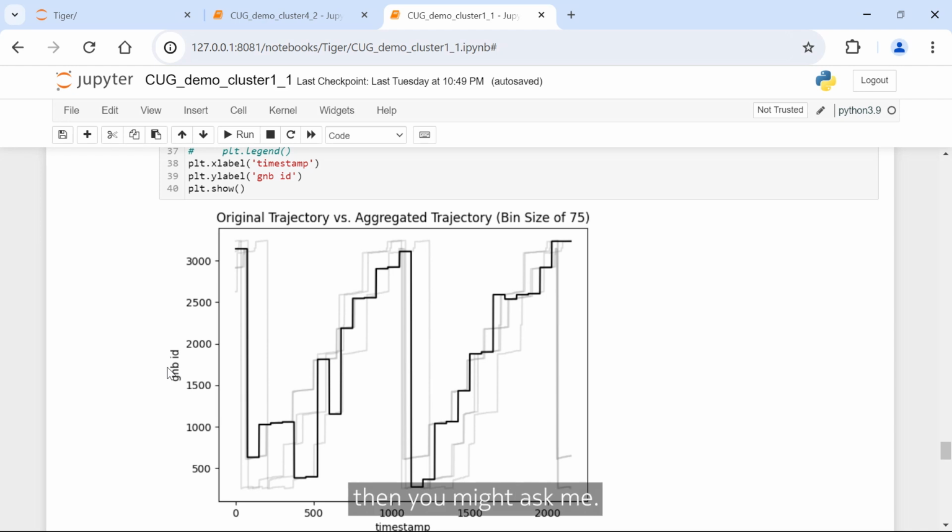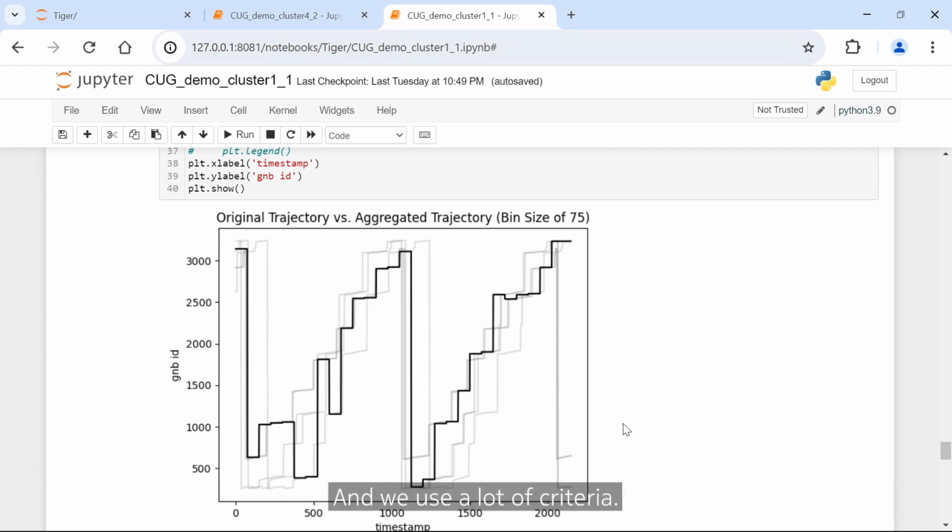Now, once we do that, you might ask me, so you got this beautiful average trajectory, what good does it do to me? So this is where my UE comes in, my device, and this device is not very good because it doesn't send location updates most of the time. So we ask the model, can you tell me what's going to be the next possible location of this particular UE? Then our model takes some past location information for my UE and goes through all of these clusters and says, which one does this guy match best?